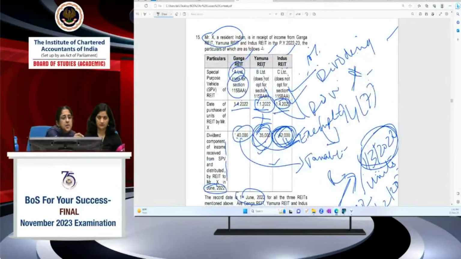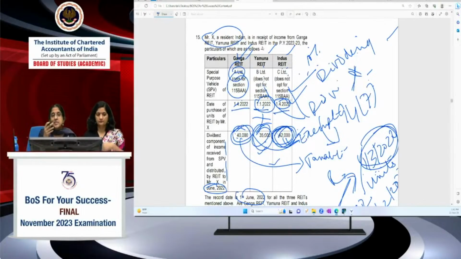Ganga REIT is required to deduct tax at source because dividend is taxable in the hands of Mr. X. First we decided that Yamuna and Indus REIT don't need to deduct tax at source because dividend is exempt in the hands of X, in these two cases, because the SPV does not exercise the option under 115BAA. So the first part of the question is that Ganga REIT is required to deduct tax at source.